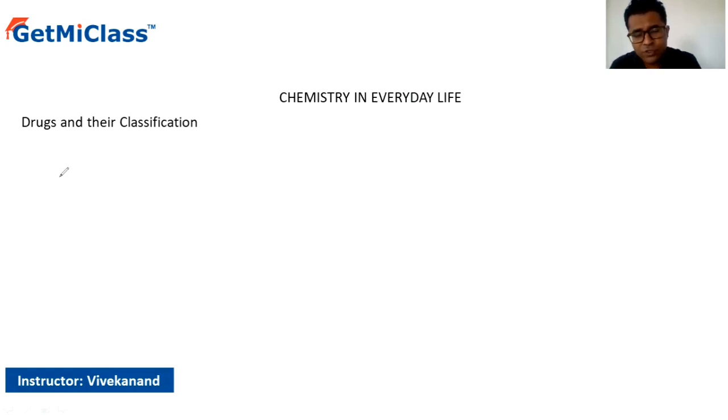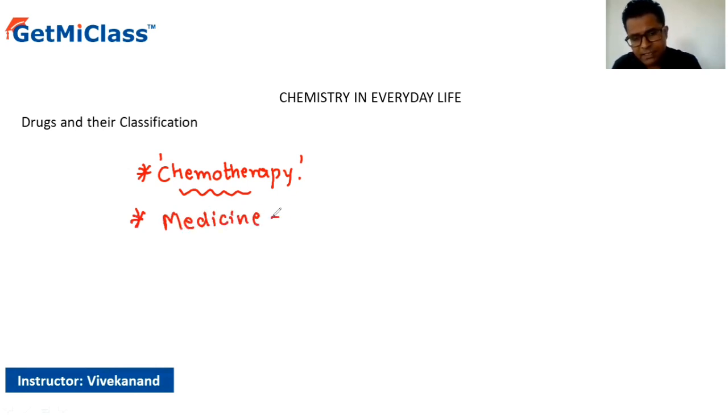So the branch of chemistry, or you can say a branch of science, which deals with the use of these medicines in order to treat disease, is called chemotherapy. Remember the term, this is called chemotherapy. Right? So chemotherapy is a branch of science which deals with the utilization of medicines in order to treat the disease. While when we are speaking about medicines, these are usually nothing more than chemical compounds, but not all chemical compounds are going to be used as medicines, right?